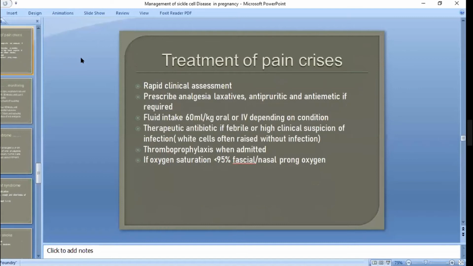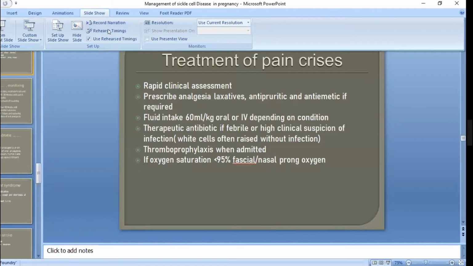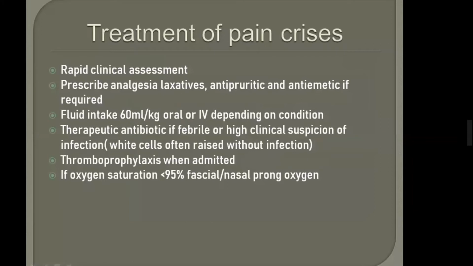So opioid analgesia causes constipation and pruritus. That's why we prescribe laxatives and antipruritics along with analgesics in case of painful crisis, to overcome the side effects of opioid analgesia. So first of all, we will do rapid clinical assessment, prescribe analgesia, laxatives, and antiemetics if required.